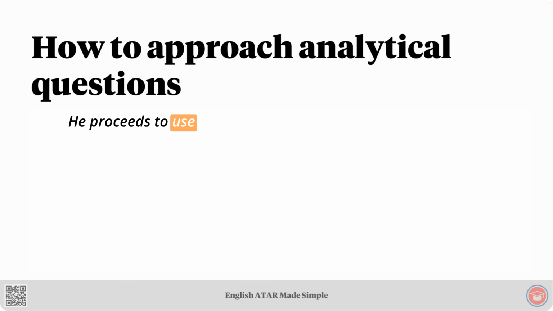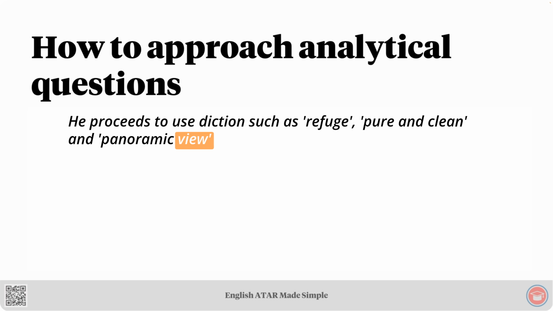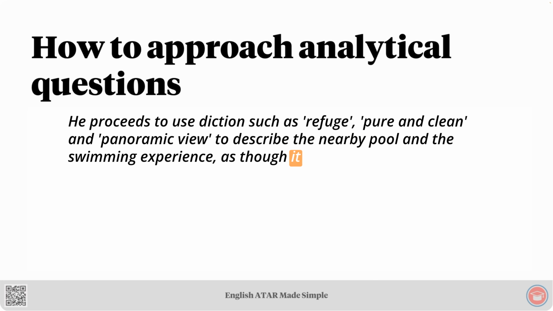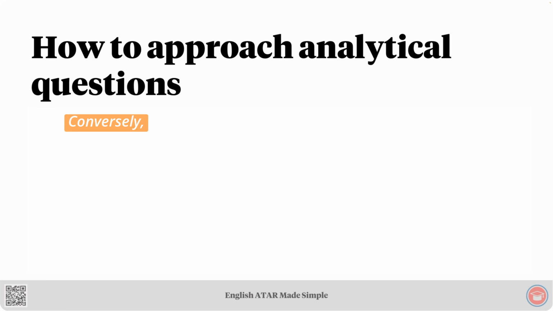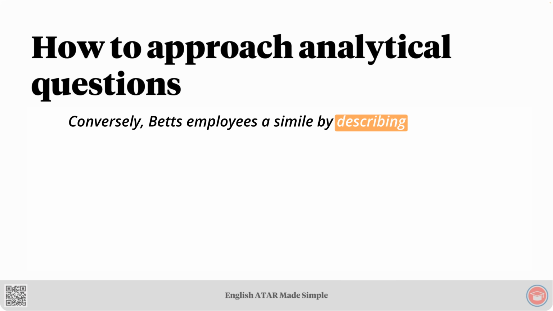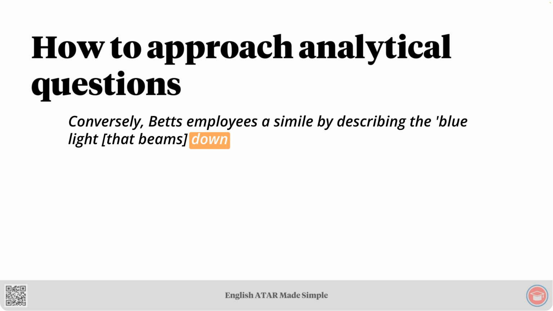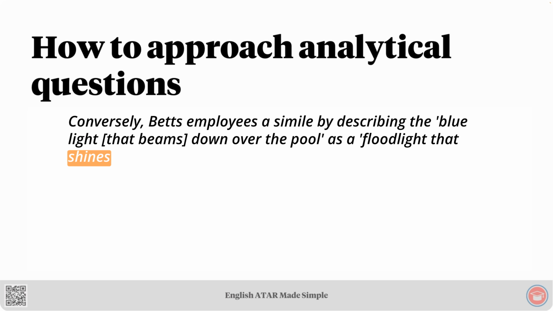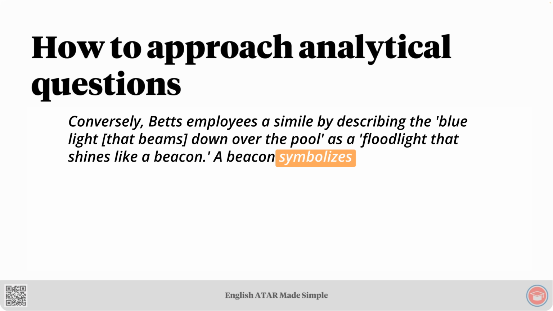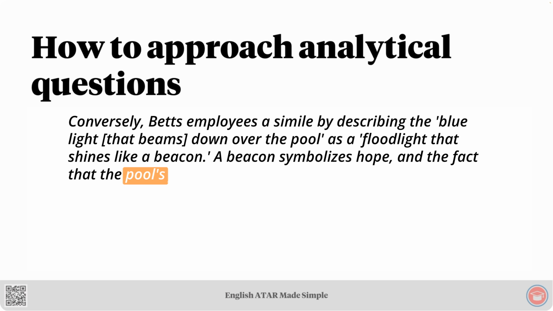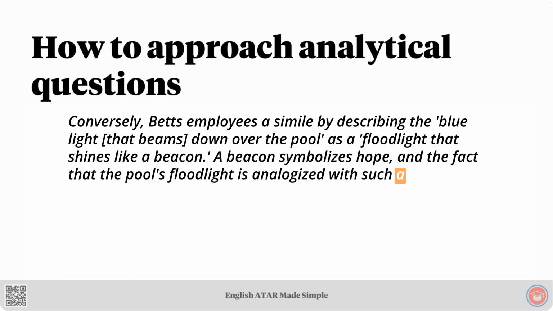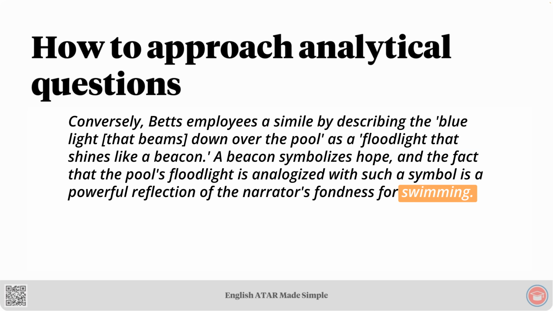He proceeds to use diction such as refuge, pure and clean, and panoramic view to describe the nearby pool and the swimming experience as though it is a panacea for the heat. Conversely, Betts employs a simile by describing the blue light that beams down over the pool as a floodlight that shines like a beacon. A beacon symbolizes hope, and the fact that the pool's floodlight is analogized with such a symbol is a powerful reflection of the narrator's fondness for swimming.